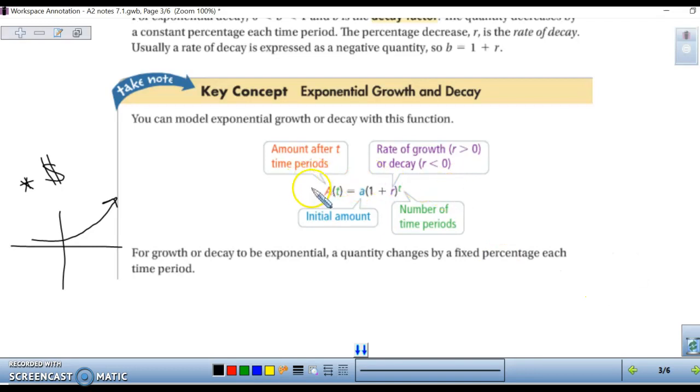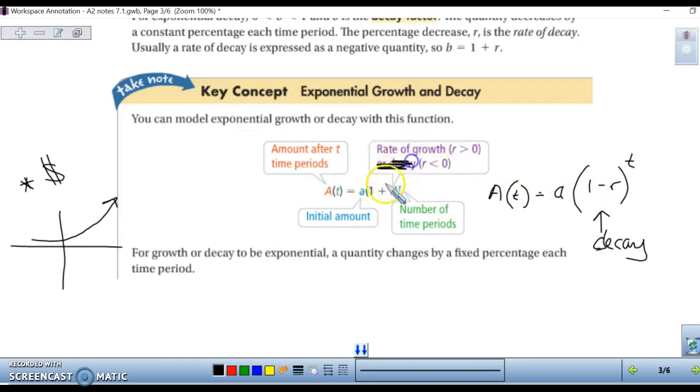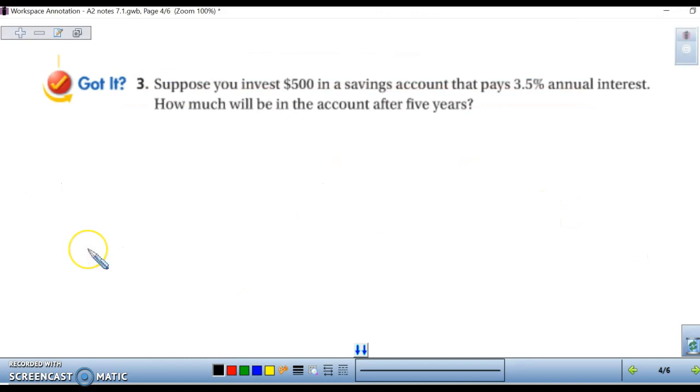So this is your basic equation. We're also going to use this equation. It's the same exact one, except I'm going to make this simpler on you. If we have decay, you are going to subtract your rate of change from 1. If we have growth, you're going to add it to 1. So let's do our first real-world example.